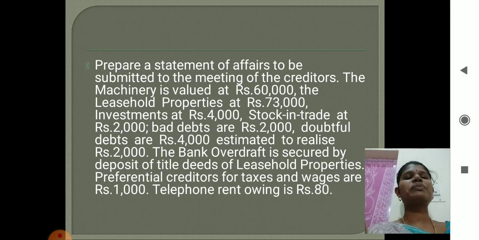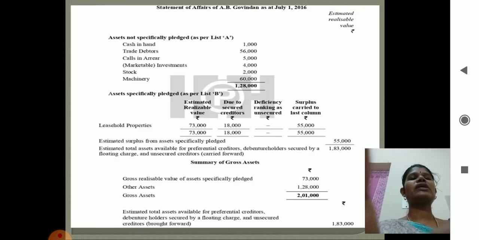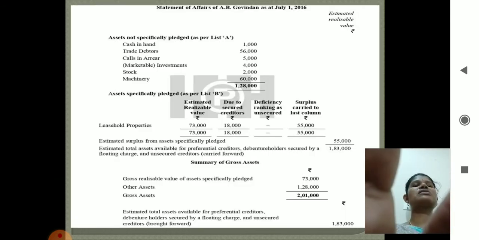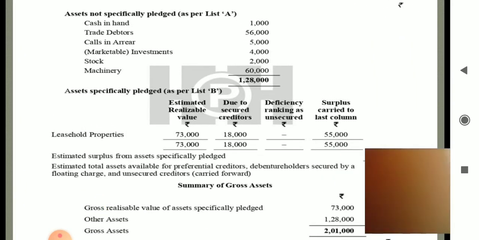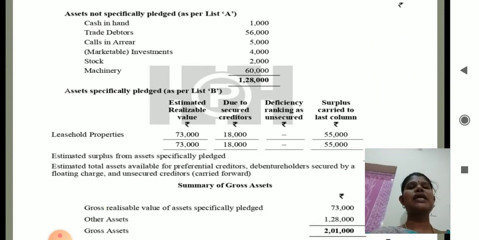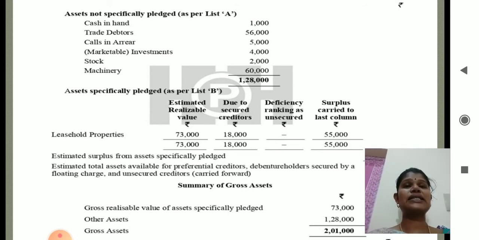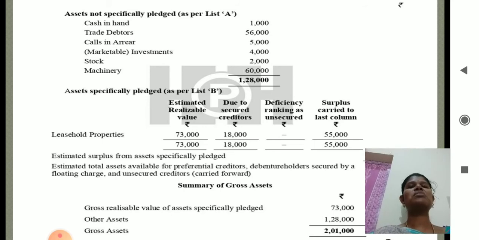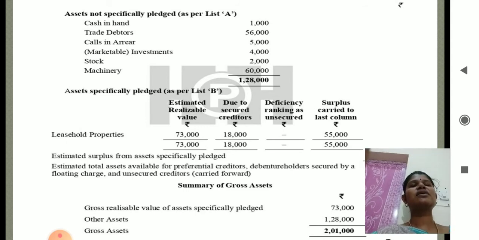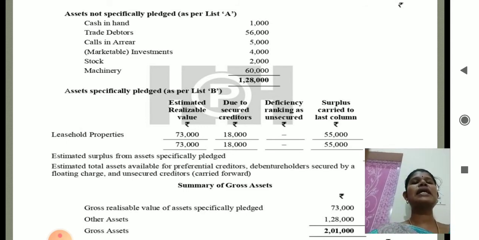Now we are going to prepare the statement of affairs. First you have to show the assets not specifically pledged as per list A. So that will include cash in hand, trade debtors, calls in arrears, and marketable securities, that is investment, stock, machinery. And these values are all only estimated values. So the total is 1,28,000.